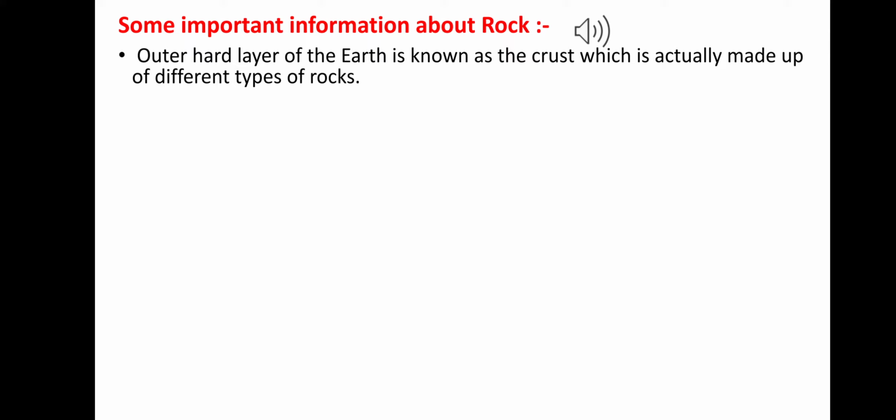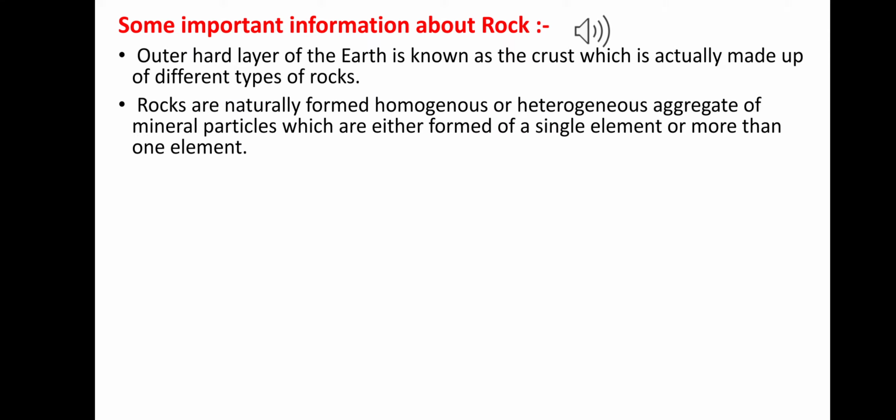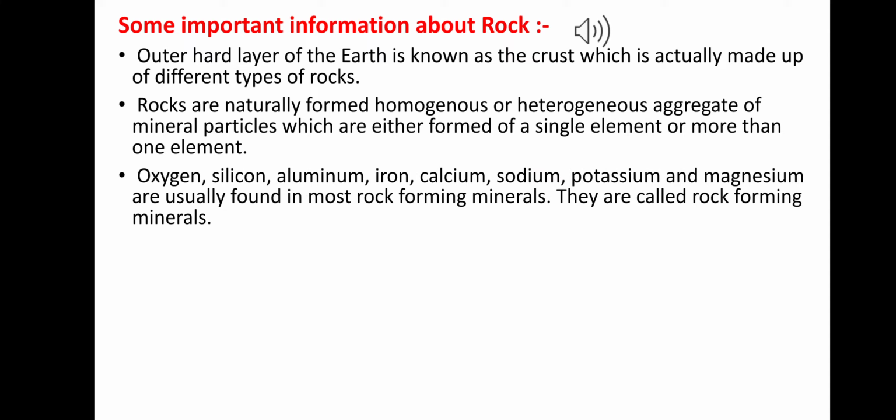Rocks are naturally formed homogeneous or heterogeneous masses of mineral particles, which are either formed of a single element or more than one element. Here eight elements are most important: oxygen, silicon, aluminium, iron, calcium, sodium, potassium and magnesium. These are actually called the most rock forming minerals.